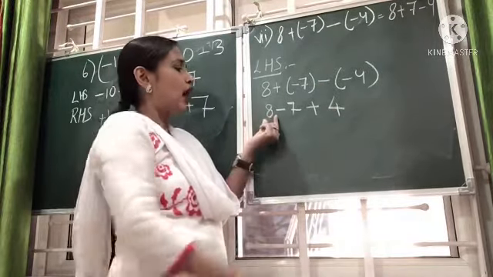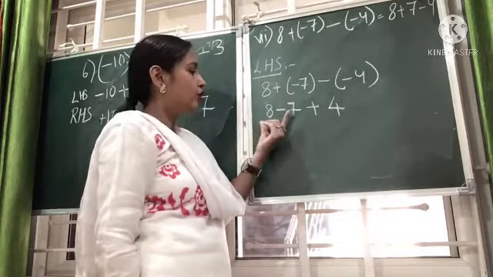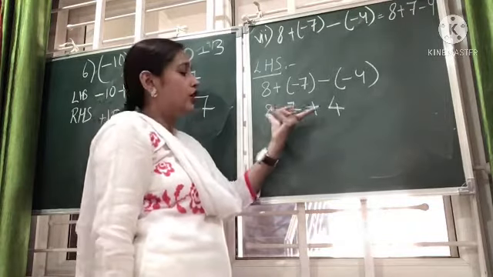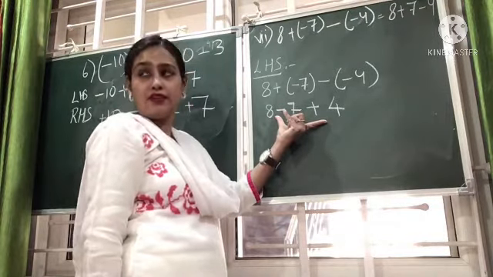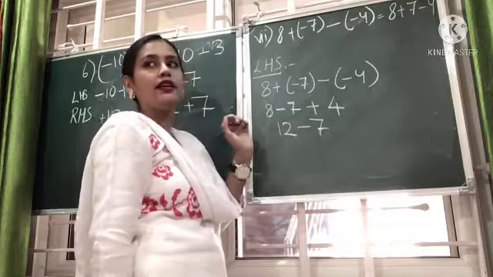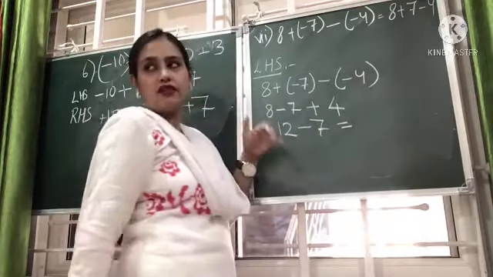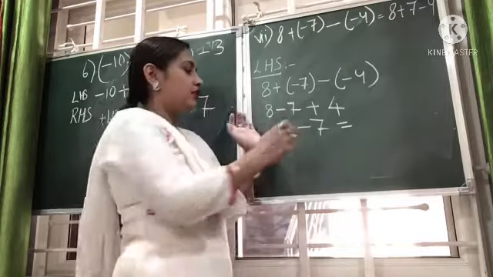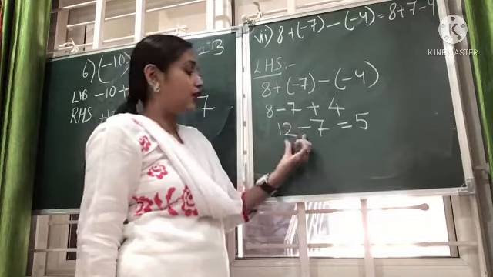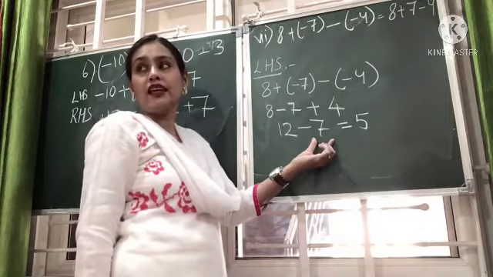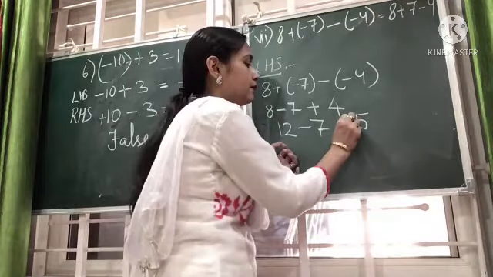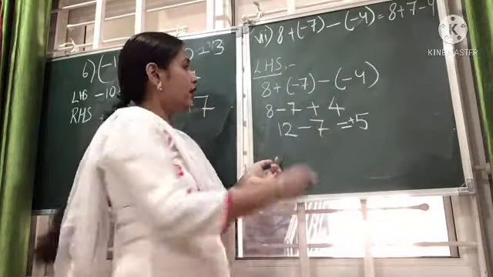Now children, either you add the positives first or you solve this first, you can do anything. If you want to follow the BODMAS rule, you can add 8 plus 4, which will give you 12. Brothers from the same family, so they will tag. So 12 minus 7, now the work will come down, cancel. So there will be subtraction. 12 minus 7 will give you 5. The answer will be positive or negative depending upon the value. Who is the highest value here? 12. Nothing means plus. So plus 5. Okay. Now RHS.